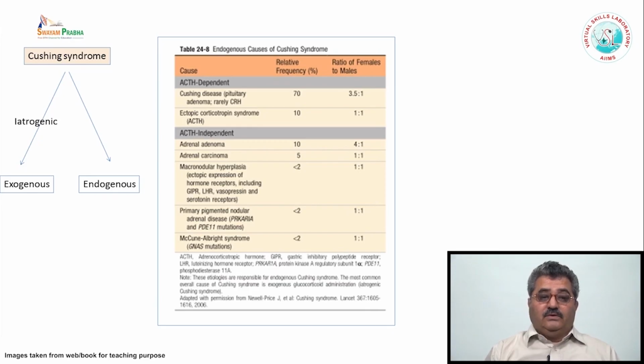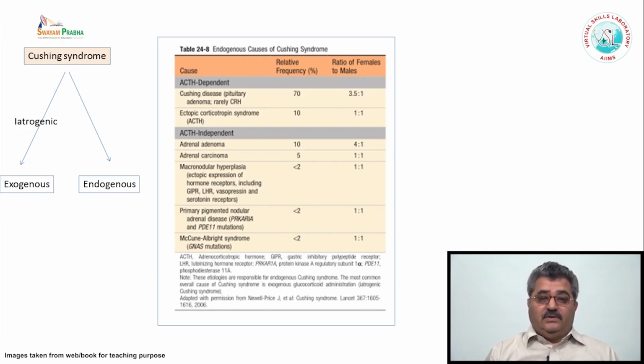The most common cause of hyperfunctioning, what we call Cushing syndrome, is the exogenous administration of steroid. That is the most common cause. The steroids are given for a large number of diseases as a part of treatment. These steroids cause the hyperfunctioning and they suppress the ACTH levels, and due to suppression of the ACTH levels, there is atrophy of the cortex. That's the most common cause of hyperfunctioning.